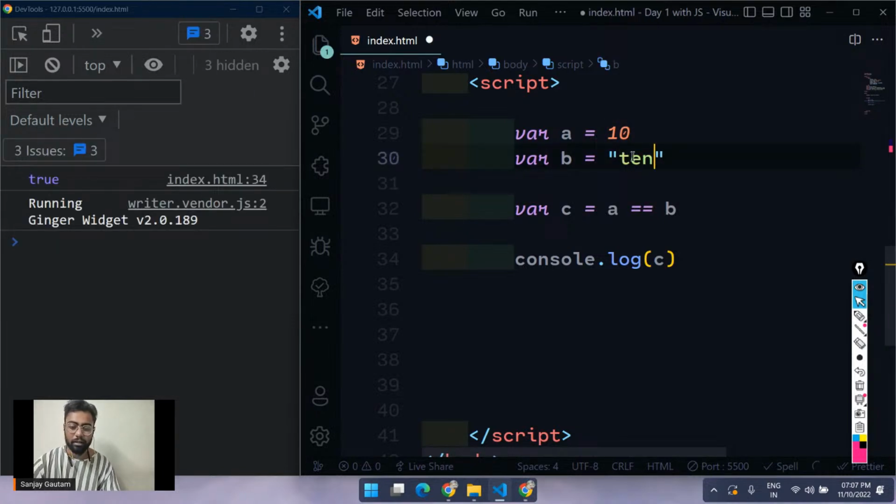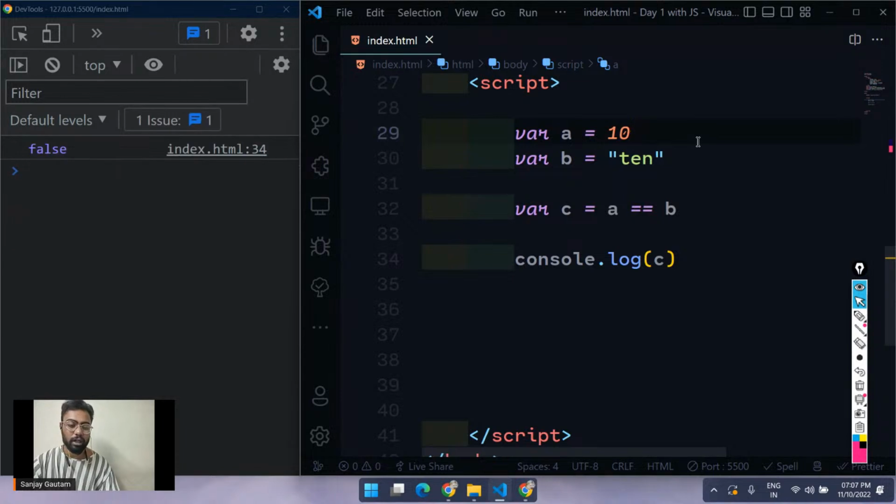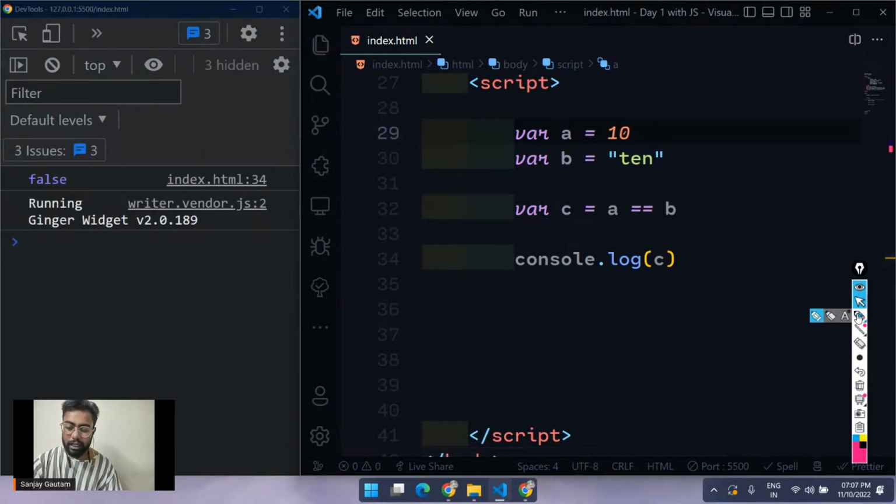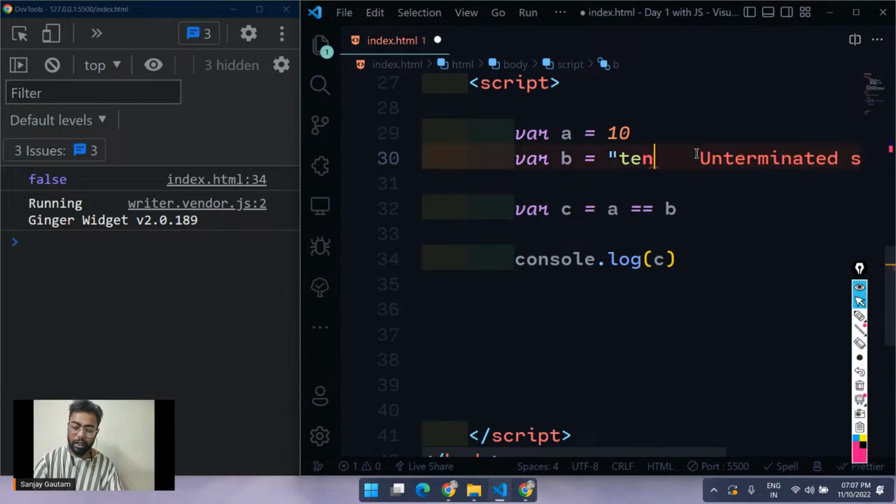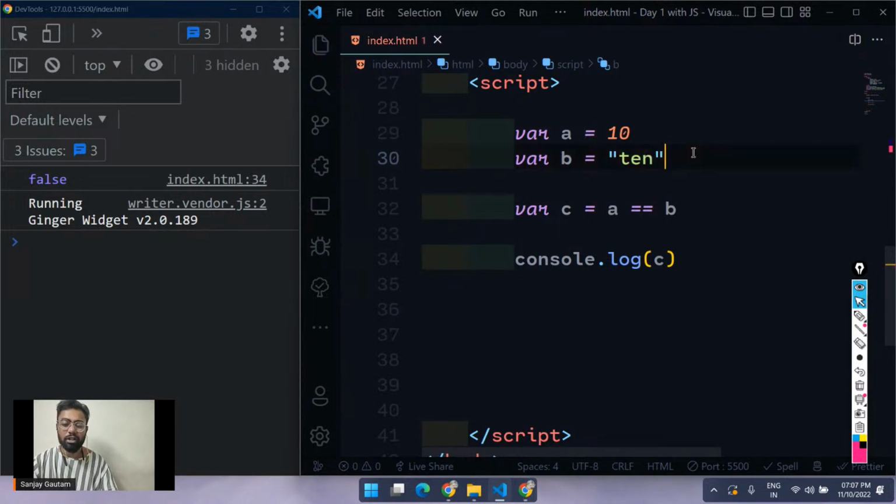Now, if I just type 10 here directly, in this case, we are going to get a false. Because even if it tries to convert this thing into a number, it won't be possible. So how is it going to convert? It's just going to remove the double quote or the single quote.